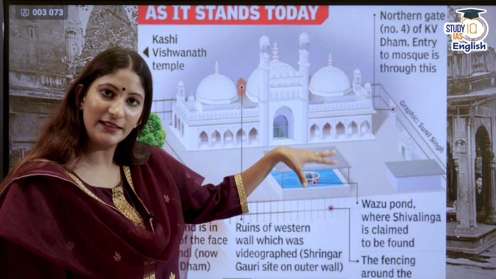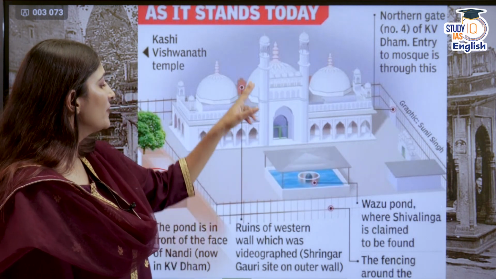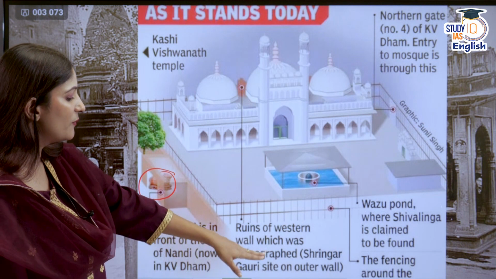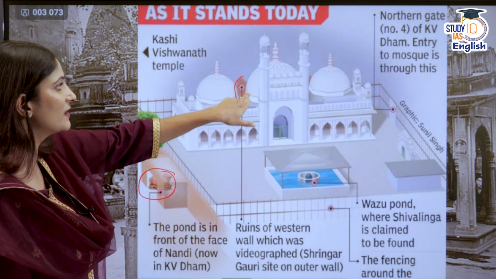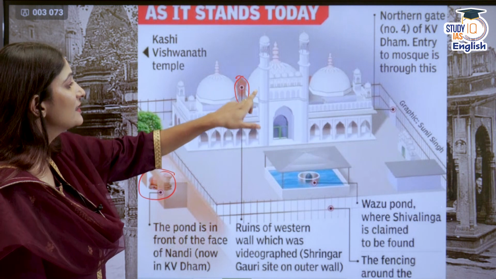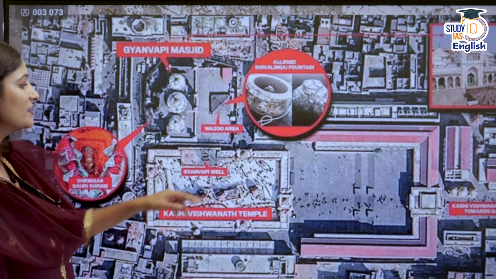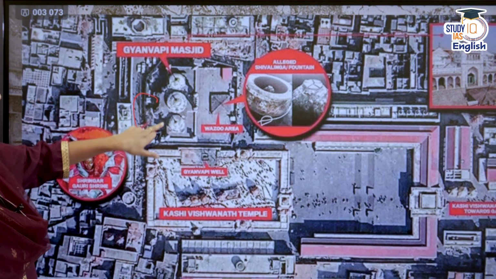And many people say that this is the actual Shivling. Also, here are the ruins of the Western Wall, which was videographed. Here the survey was videographed. What is this? This is the Shringar Gauri temple. As you can see over here, this is the Shringar Gauri temple.